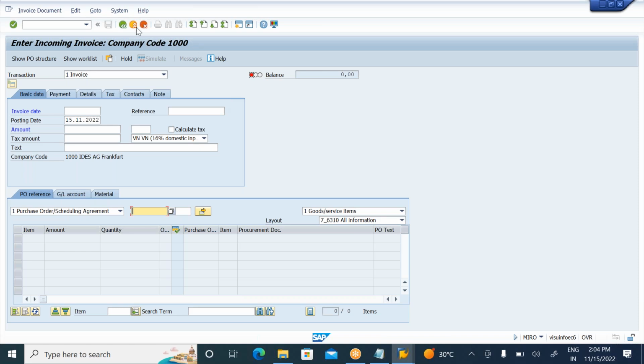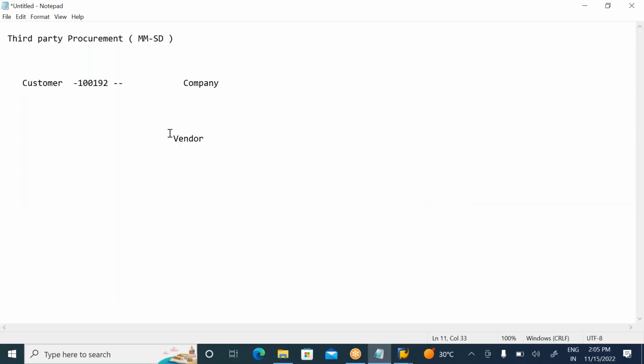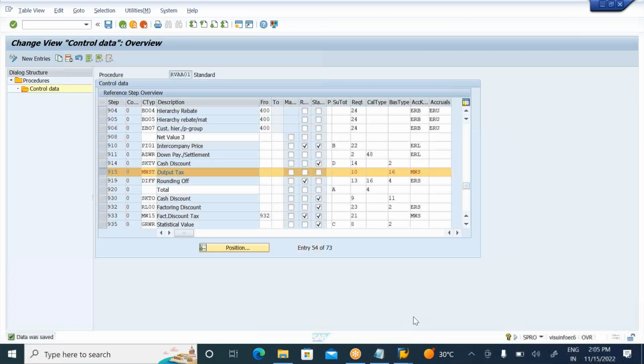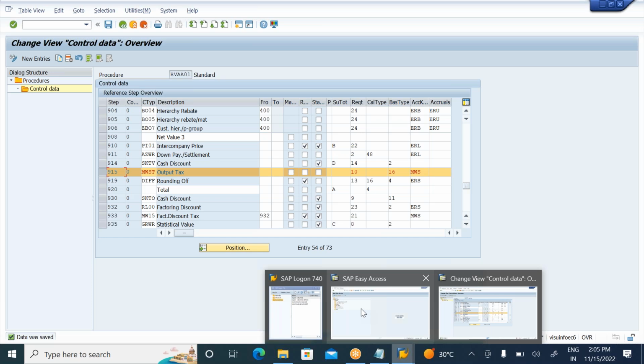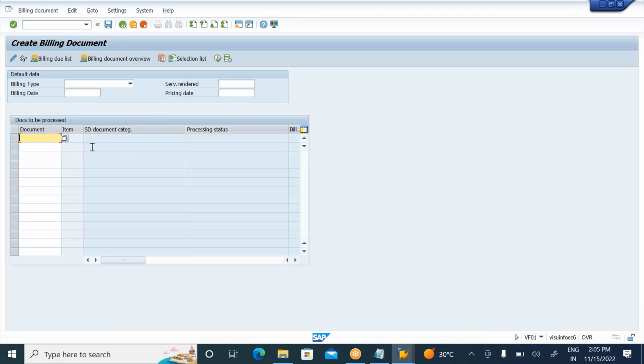Who will give the invoice here? The invoice will be given by the vendor, in their format, and again you need to prepare the invoice in MIRO, as we observed previously. And what will the customer give? For the customer, we need to create a billing document. Where will we create this billing document? Go to VF01. Next step, write down: create invoice in MIRO, and next, create a billing document. Go to VF01. You need to prepare a billing document.